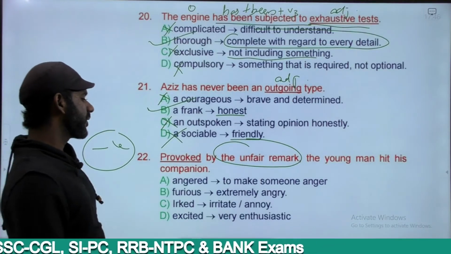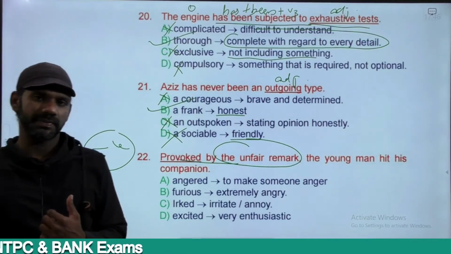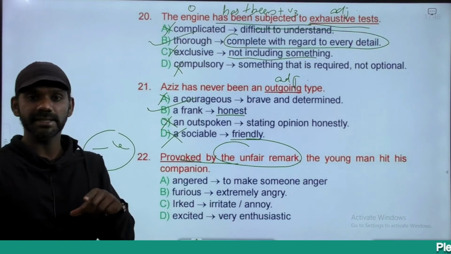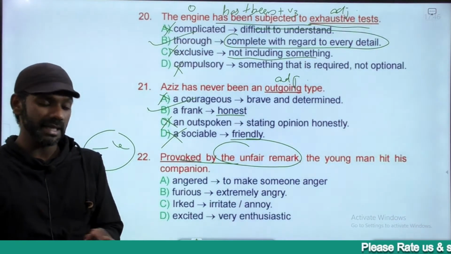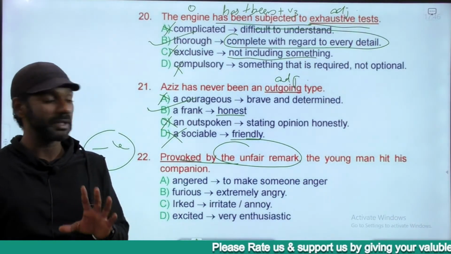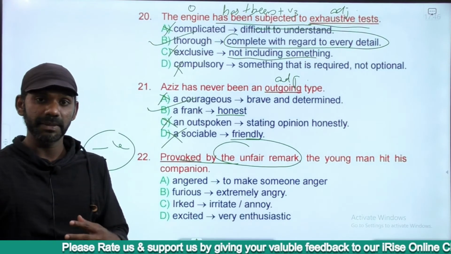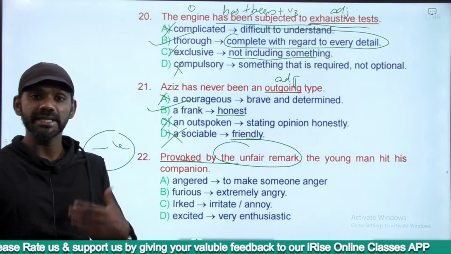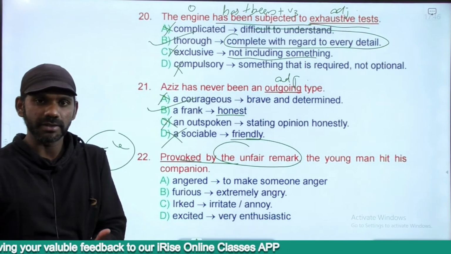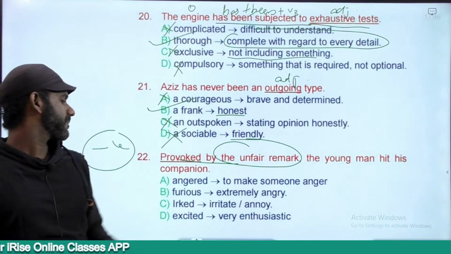Provoked by the unfair remark. Provoke means making someone do something. The unfair remark made the young man hit his companion. It means he did not want to hit his companion. He got compelled to hit, forced to hit, because of the unfair remark. That's the meaning. So he did not want to hit. He got provoked.